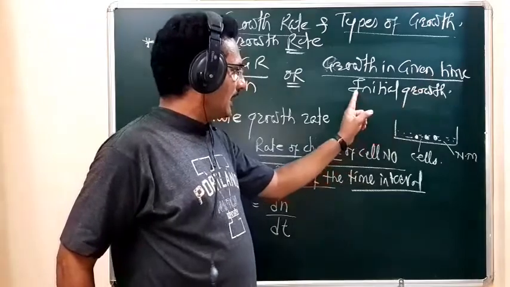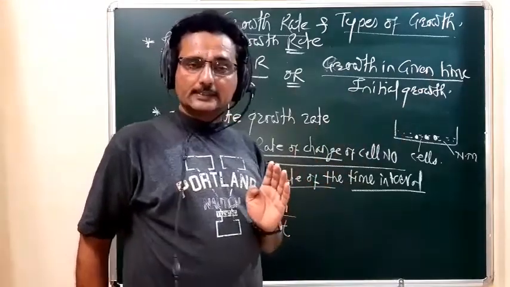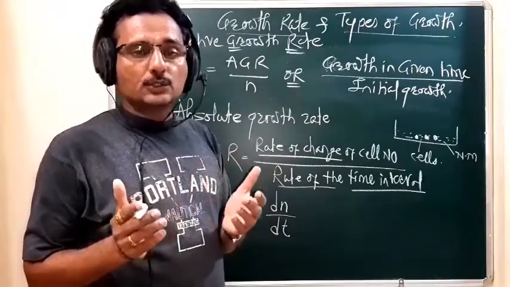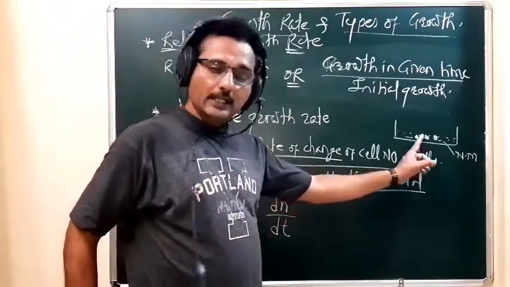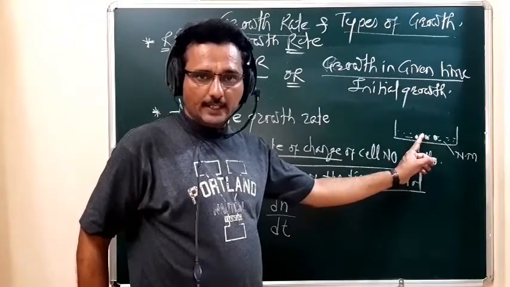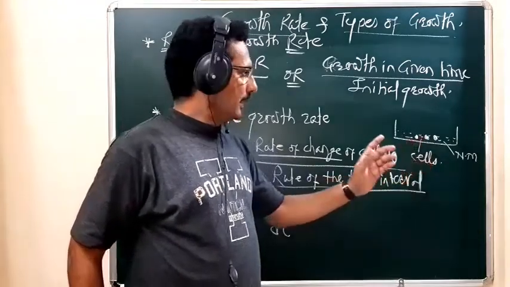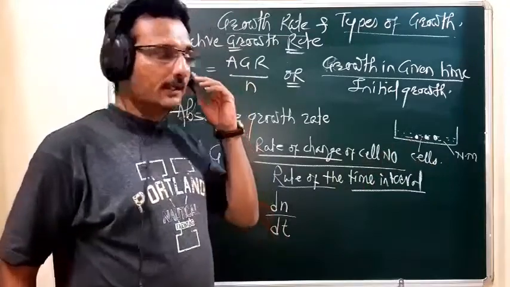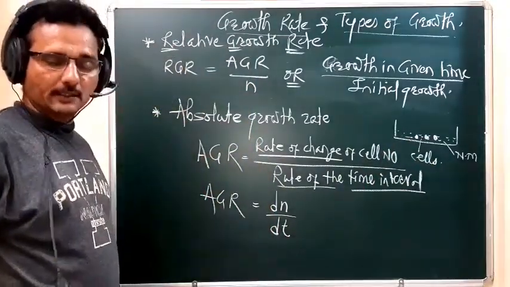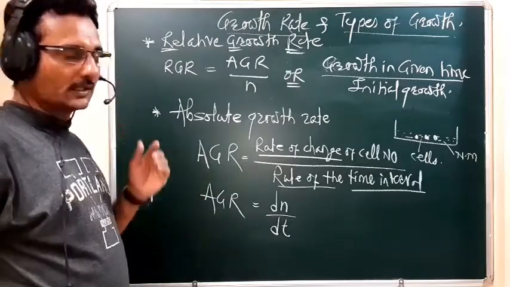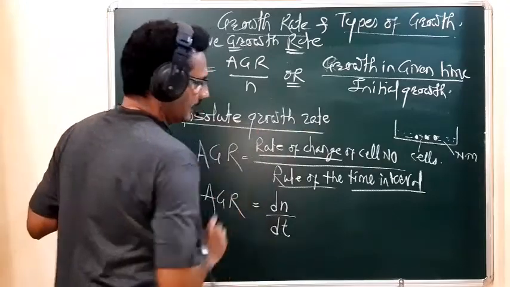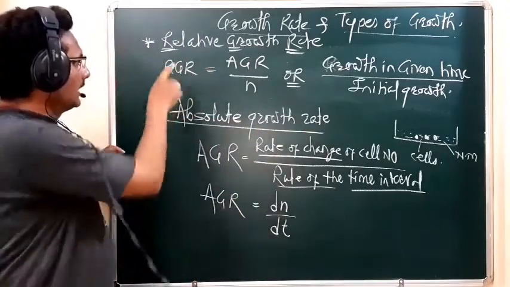It is divided by the initial growth, meaning how many cells were present in the nutrient medium at the beginning. That is the relative growth rate. I think you now understand well what is meant by the absolute growth rate and the relative growth rate.